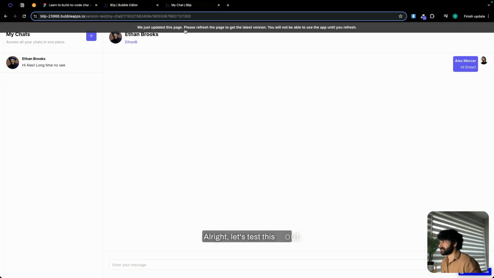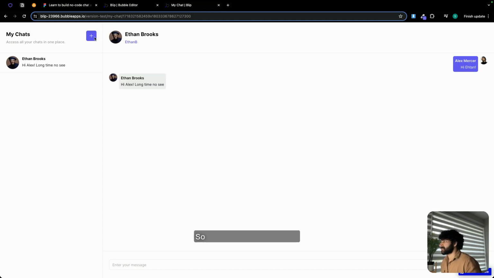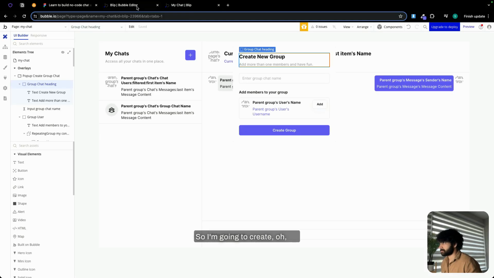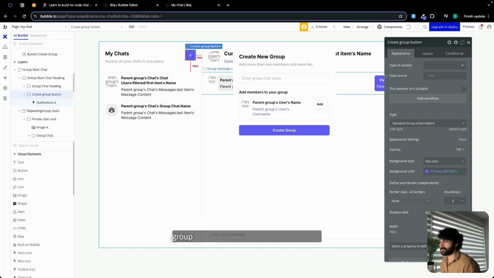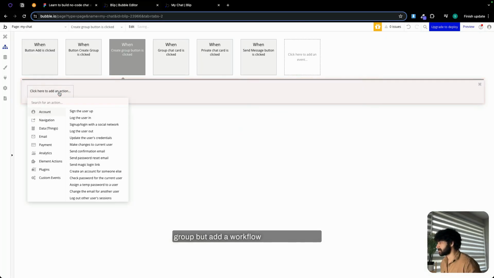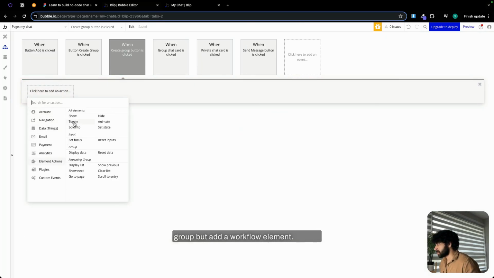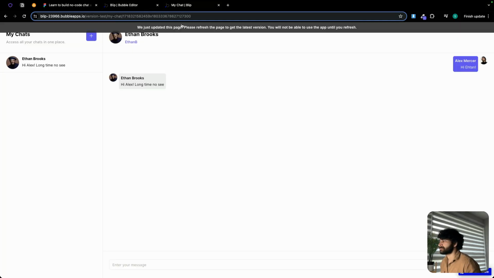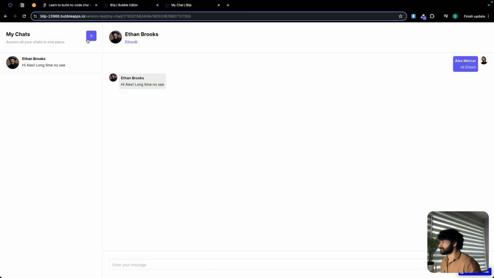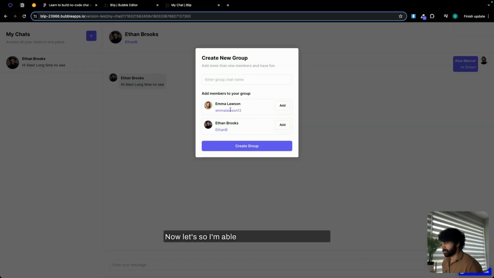All right, let's test this out. So I'm going to create. Oh, we do need to show the pop-up. So I'm going to select our create group button, add a workflow, element action, show, pop-up create group chat. Now I'm able to see all my connections. Let's enter a name. Let's call this bubble 24.